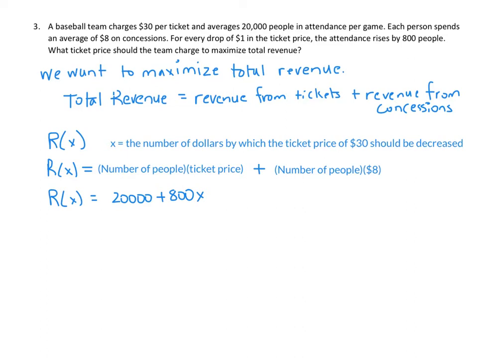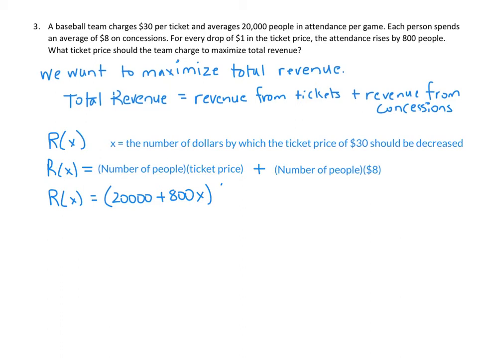If x is 1, the ticket price has dropped by $1 to $29, and attendance would rise by 800. If x is 2, the ticket price is $28 and we expect an additional 1,600 people in attendance.